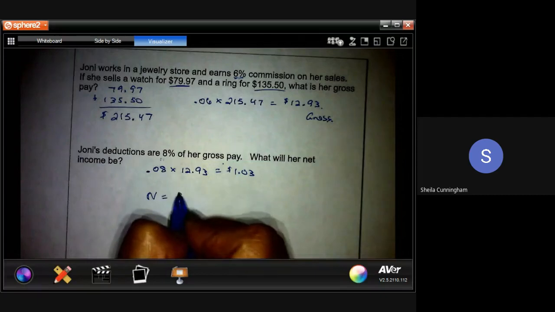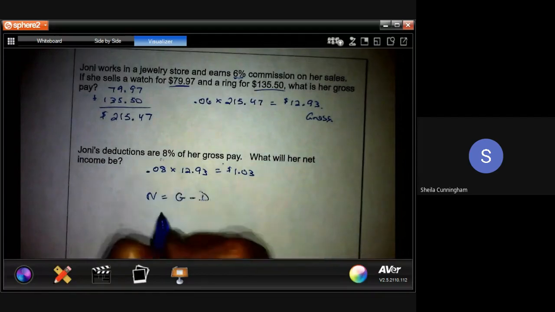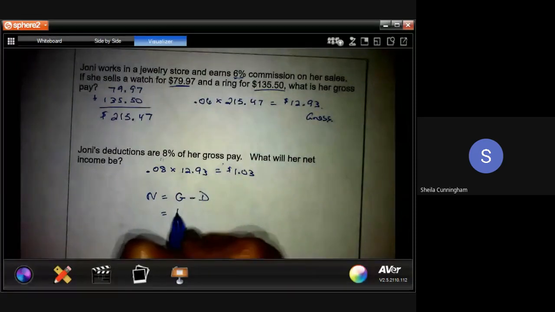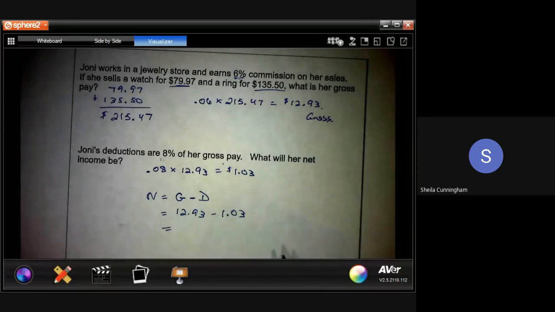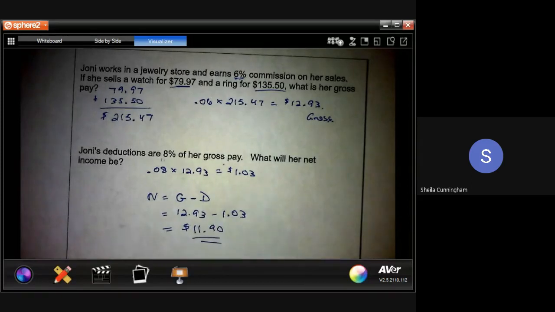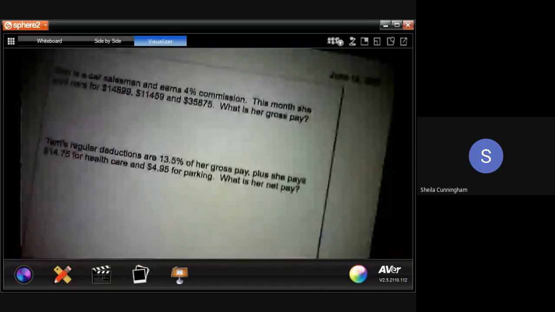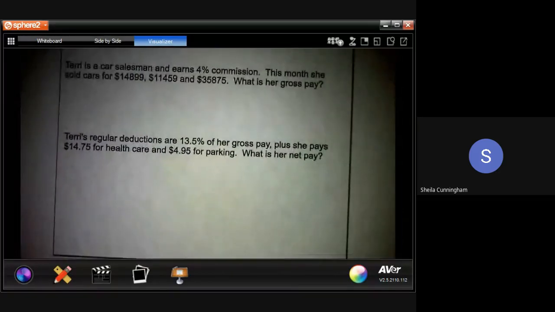For us to find out what her net pay is, we take her gross, subtracting her deductions. So $12.93, subtract the $1.03, and we find out that she actually made $11.90 off of those two items. That's what she's actually going to get. It doesn't seem like a lot. So let's hope that she did that in a short period of time and she's going to make some more sales before either the end of the day or whatever.